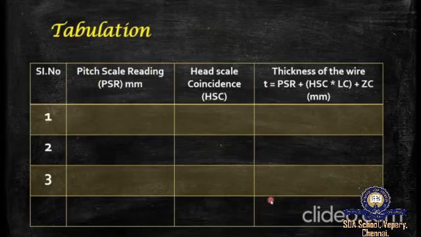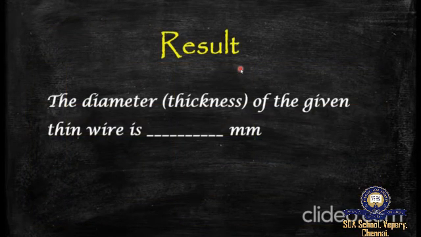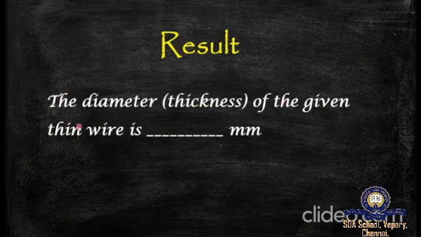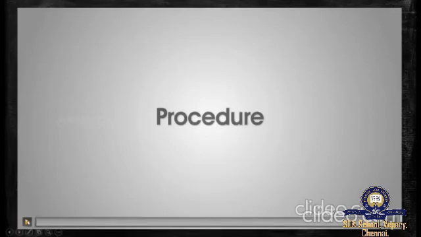Okay, and we need to tabulate it with pitch scale reading and head scale coincidence, and the thickness of the wire we can find by using this given data. The consolidation of this thickness of wire T gives the diameter or the thickness of the given thin wire. We can write it here in millimeter. Hope it is clear to you. So just see this procedure, you can easily find it.